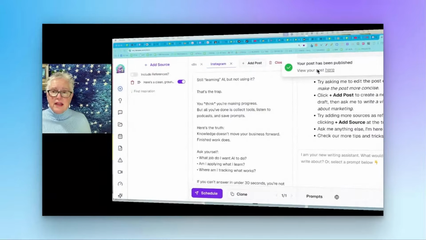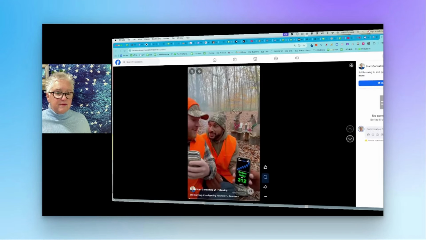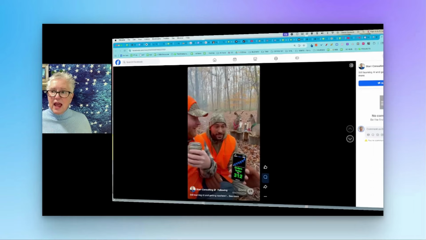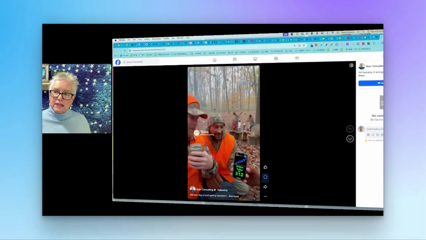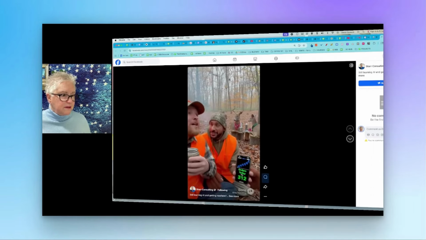So let me come back here. Now it says your post has been published and I can actually view it. So let's come over here to my Facebook post. And here it is. And over here at the top, I don't know if you can see that, is the article that I wrote. So how complicated is that? You can do it. It doesn't take a lot of tech skills, and it doesn't cost a lot of money unless you choose to.